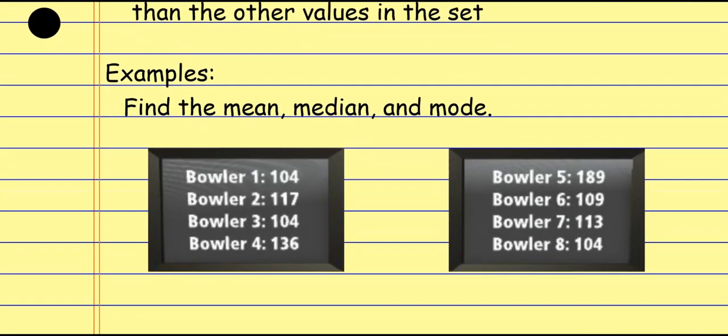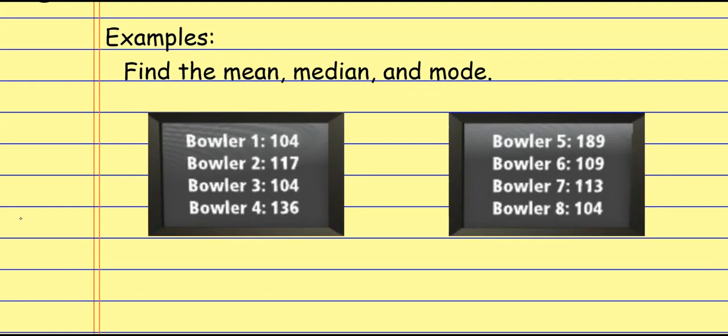For example, if I look at these guys, I want to find the mean, median, and mode. I have 8 bowlers and their scores here. And the first thing I might do, if we're just finding the mean, I would just start adding these together and dividing by how many I have, all right? But since I know I need to do mean, median, and mode, the first thing I like to do is get organized by writing these down in order.